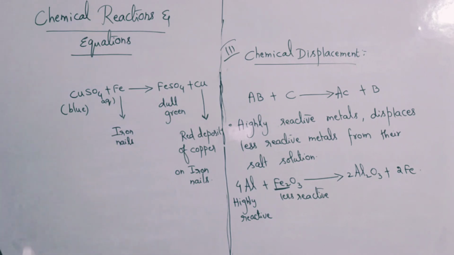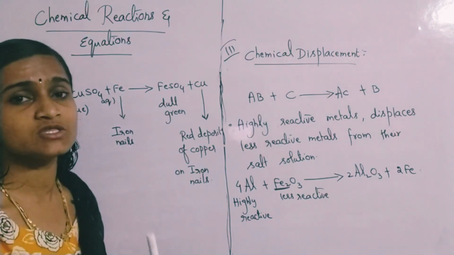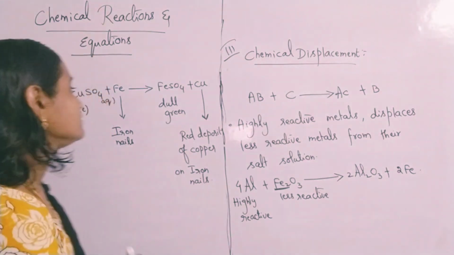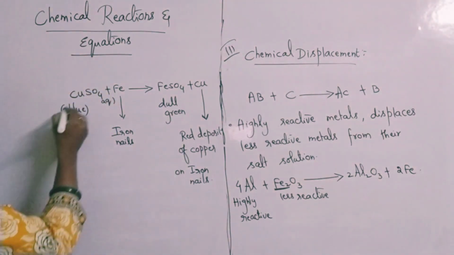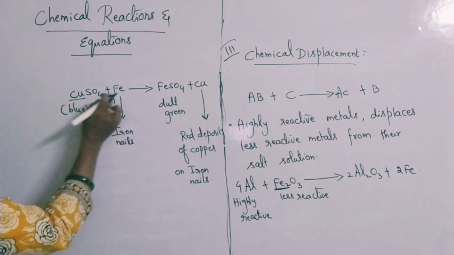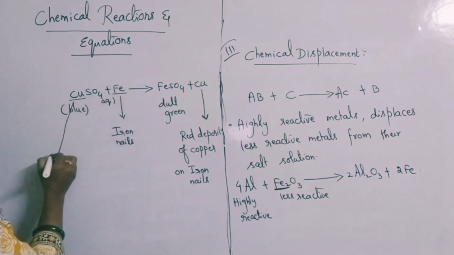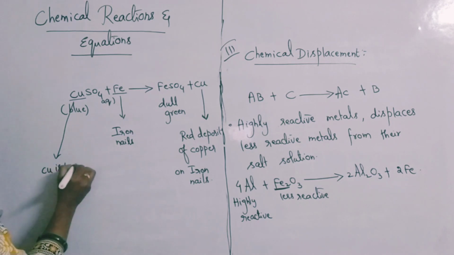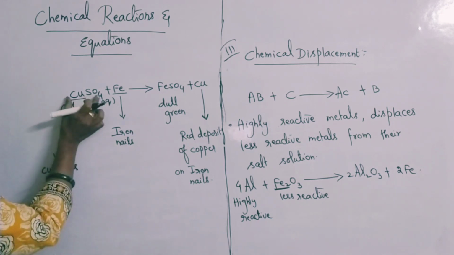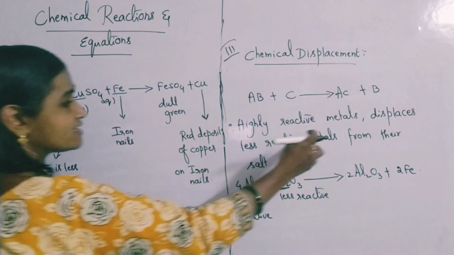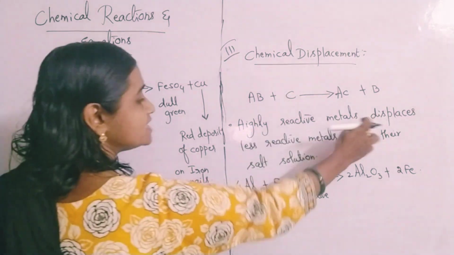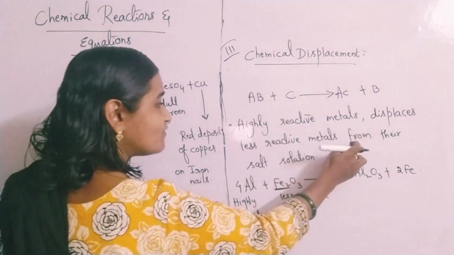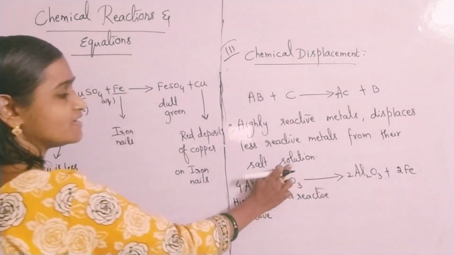But here one important thing you have to remember, my dear children. How can you say that? Here again I am saying copper is less reactive, iron is more reactive. Please remember, Cu is less reactive. The metal which is there in the salt should be less reactive. Please remember, it displaces less reactive metal from their salt solutions. That is the definition.